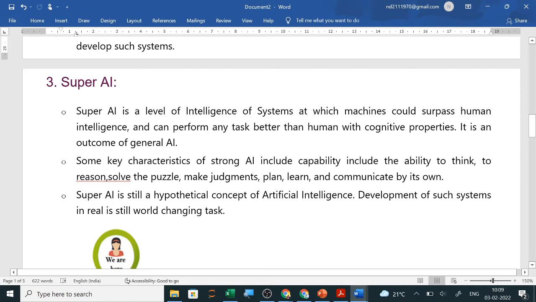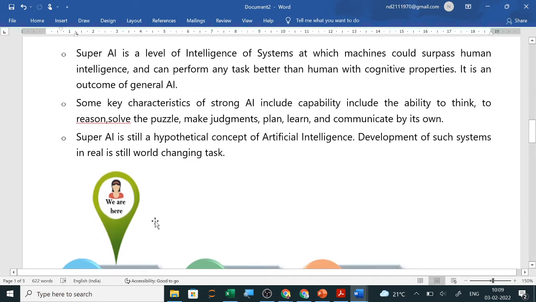Super AI is the level of intelligence of systems at which machines could surpass human intelligence and can perform any task better than humans with cognitive properties. It is an outcome of general AI. Some key characteristics of strong AI include the ability to think, to reason, solve puzzles, make judgments, plan, learn, and communicate on its own.